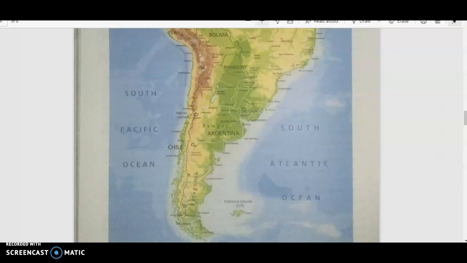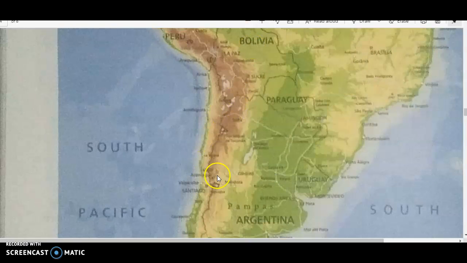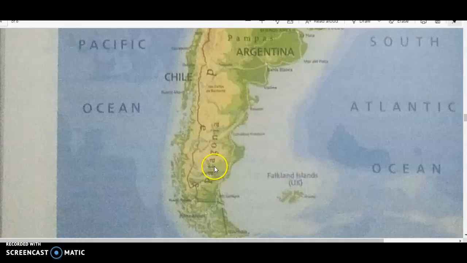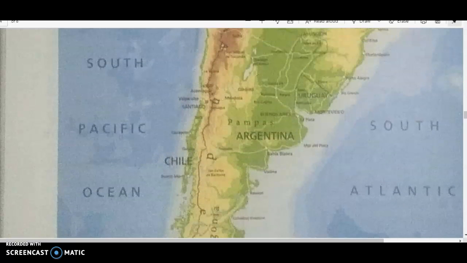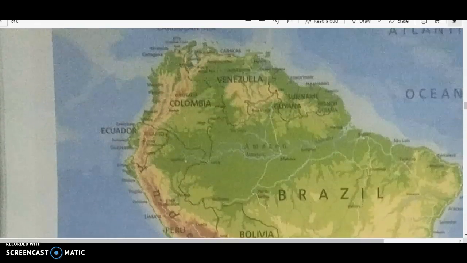Let me increase the size of the map so that it's easy for you to see. So this is Patagonia Desert, and if you go further north, you will find Atacama Desert here. Now going back to the text,